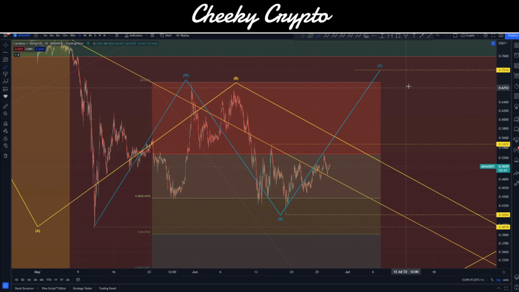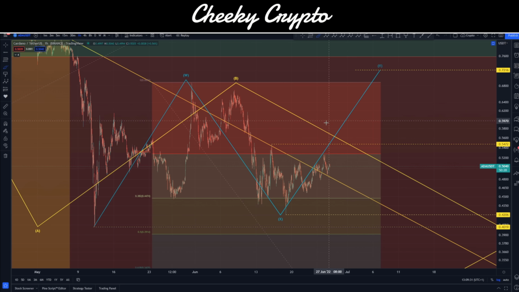It's still possible. It hasn't been invalidated. The invalidation for this comes in if we drop lower than 40.19 cents, which is marked by this little yellow line at the bottom here. Essentially, as long as we stay above that area, this is still technically possible.